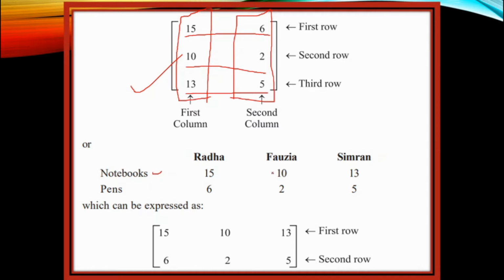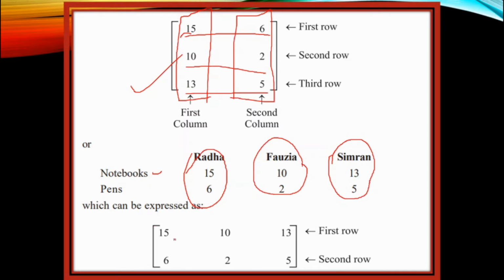So 15, 10, 13, and pens 6, 2, 5. Even if we are changing rows to columns, our data is not changing. Whatever Radha was possessing, she has the same thing, 15 notebooks, 6 pens. Likewise for Fauzia, Simran.